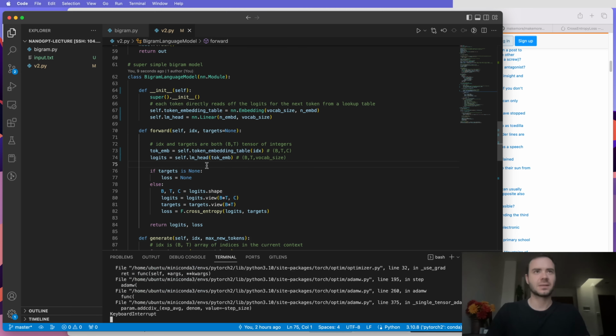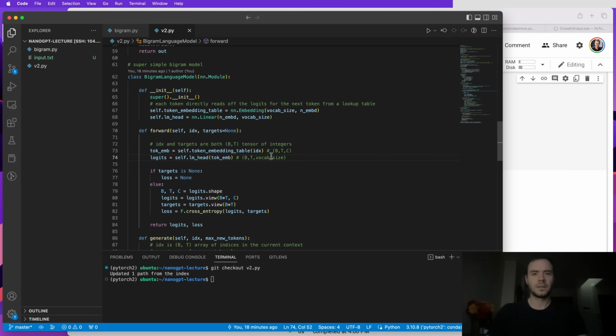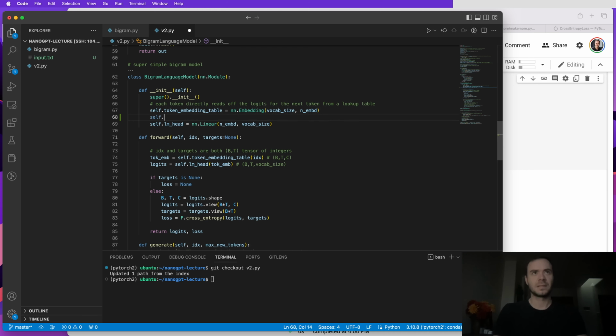So we see that this runs, and this currently looks kind of spurious, but we're going to build on top of this. Now, next up, so far we've taken these indices and we've encoded them based on the identity of the tokens inside idx. The next thing that people very often do is that we're not just encoding the identity of these tokens, but also their position. So we're going to have a second position embedding table here. So self.position_embedding_table is an embedding of block_size by n_embed. And so each position from 0 to block_size-1 will also get its own embedding vector.